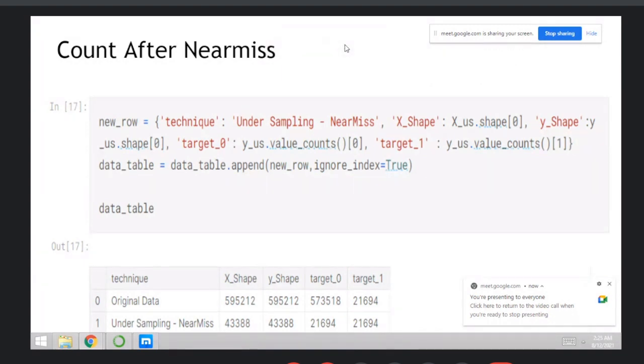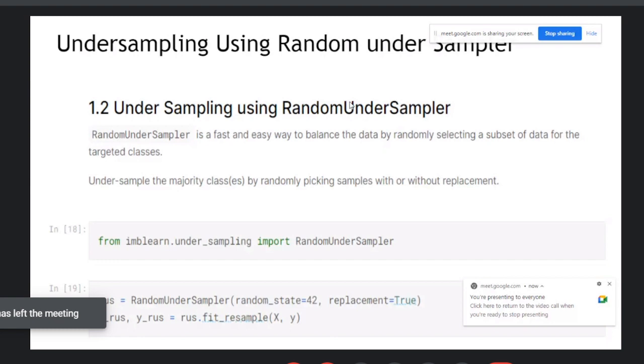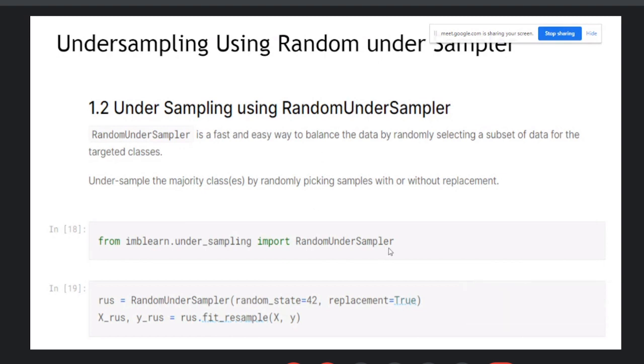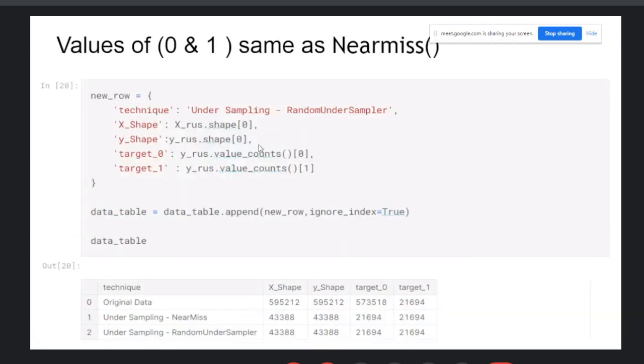Now, next method, undersampling using the random undersampler. So the random undersampler is a fast and easy way to balance the data by randomly selecting a subset of data for the targeted classes. So you can import the random undersampler here. Then just use the dot fit resample on X and Y. Okay, import the libraries here. Import the random undersampler here, then use the dot fit resample on X and Y, and that's it. And then check your shape here, that is values of zeros and ones, same as near miss.